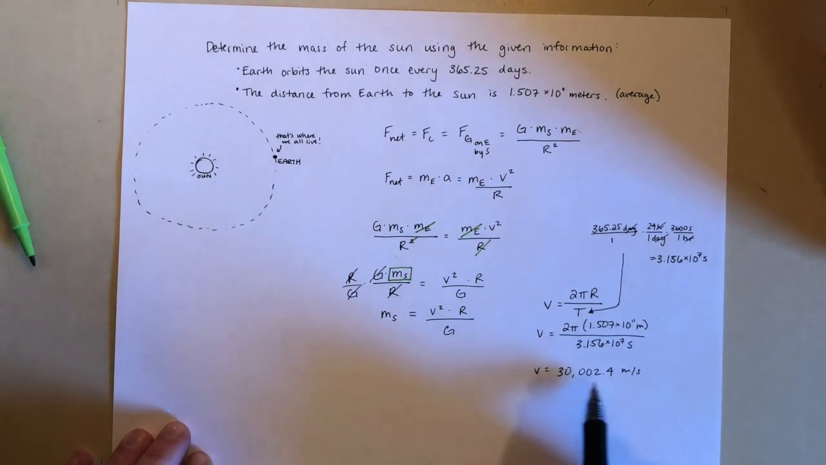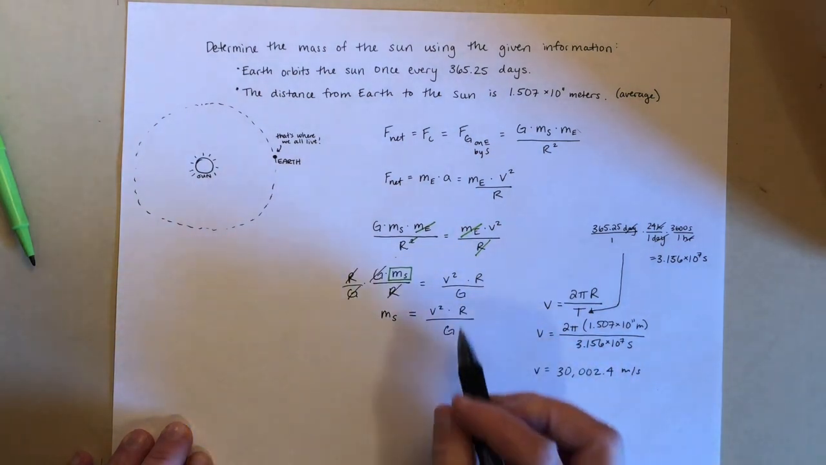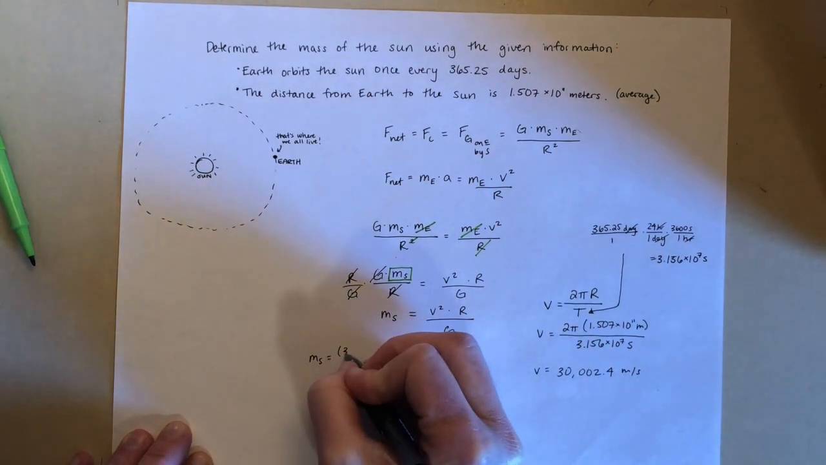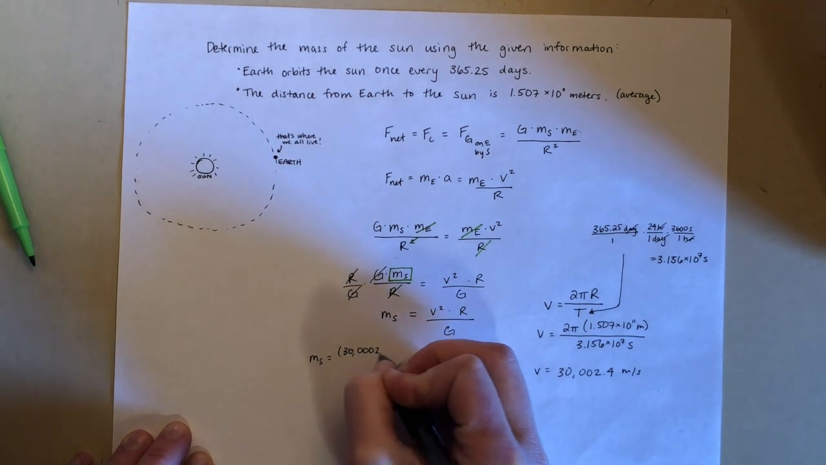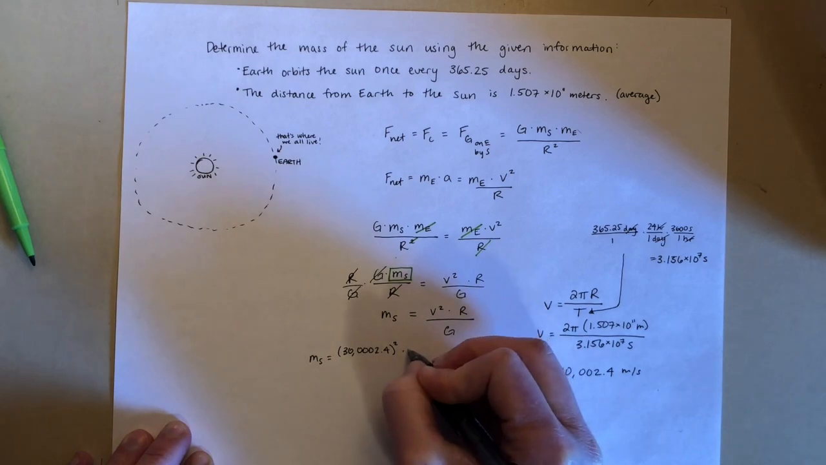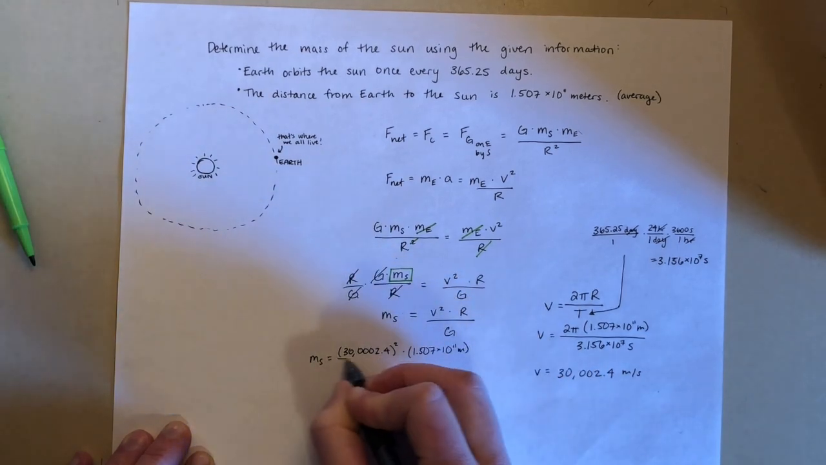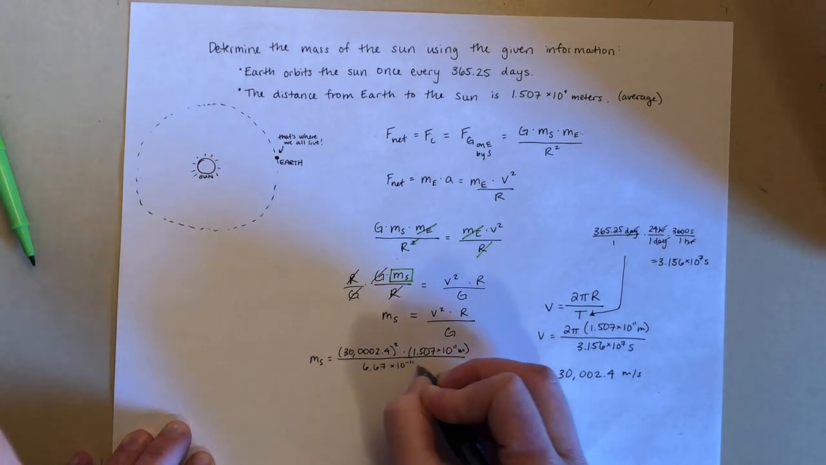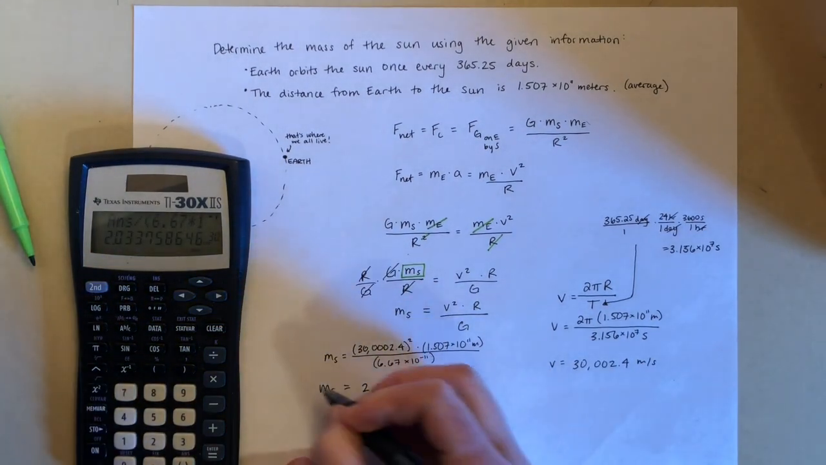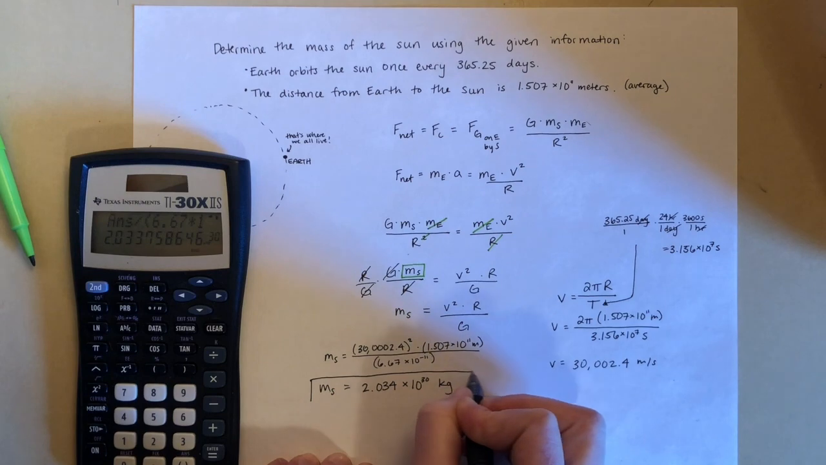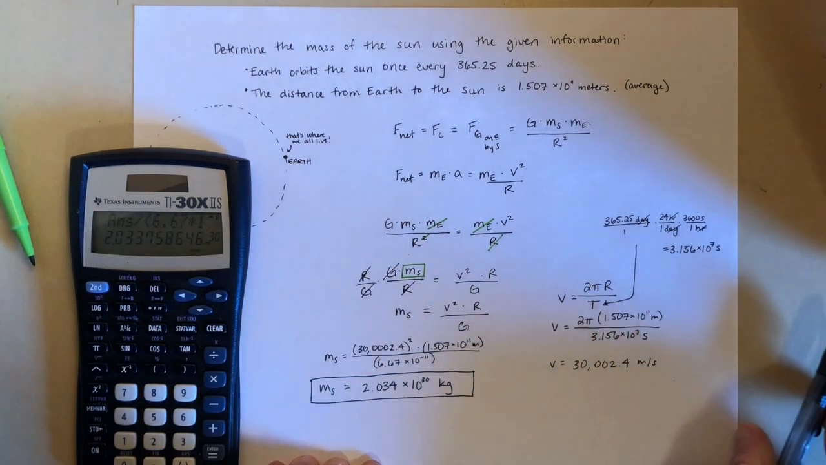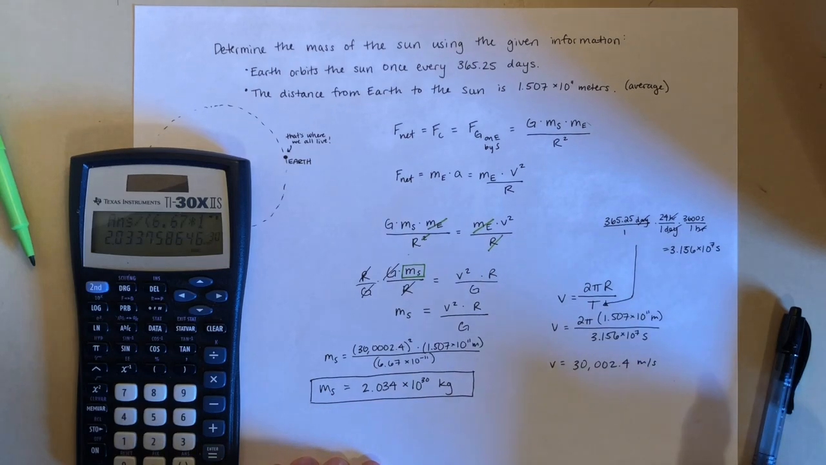Okay, but regardless, now I have the velocity, so now I can calculate the mass of the sun here. So the mass of the sun is that velocity squared times the radius again, divided by the gravitational constant. And we end up with a mass for the sun of over 2 times 10 to the 30th kilograms.